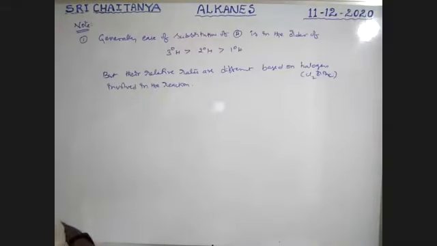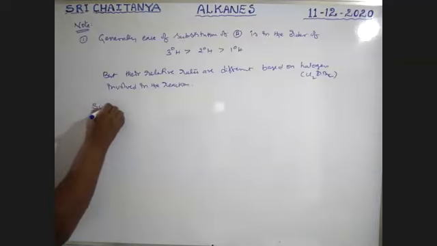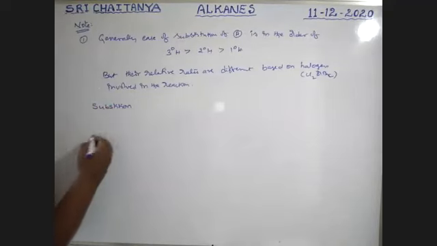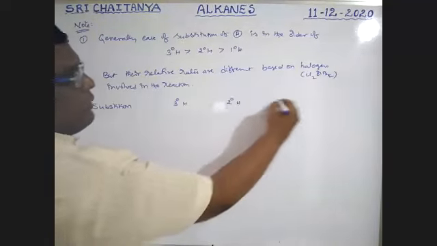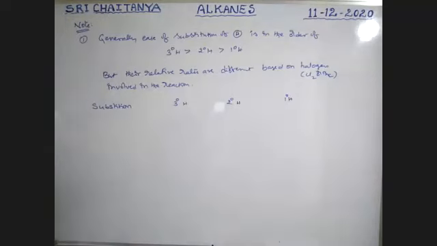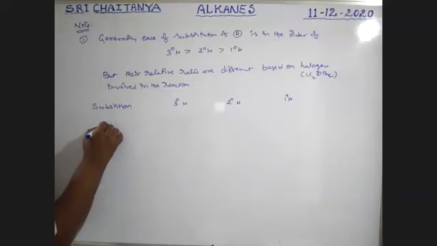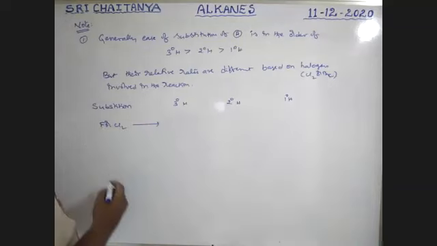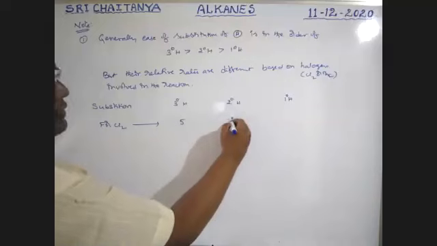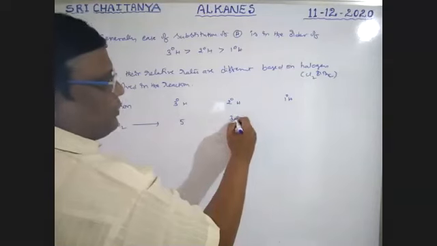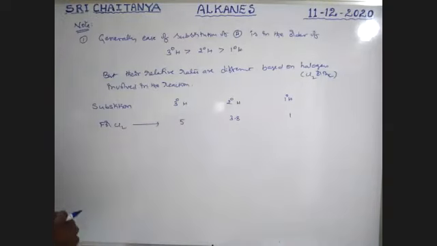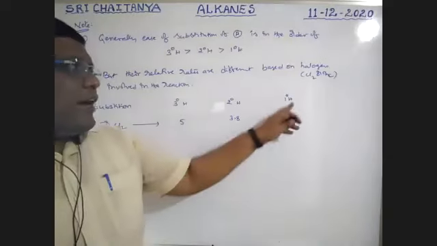Involved in the reaction. Very, very important, boys. For example, please note this point. Substitution, in tabular form: tertiary hydrogen, secondary hydrogen, primary hydrogen. For Cl2, the relative rates are 5 times, 3.8 times, and 1 time. Please be conscious. That means the rate of substitution of primary hydrogen is 1.